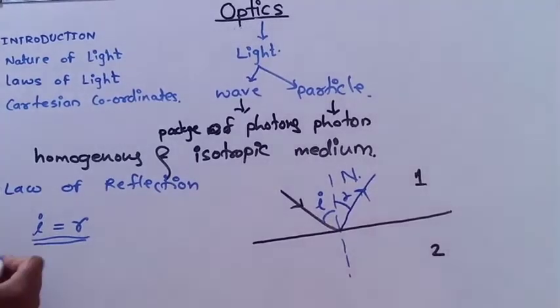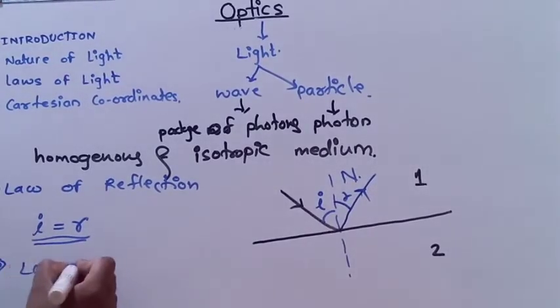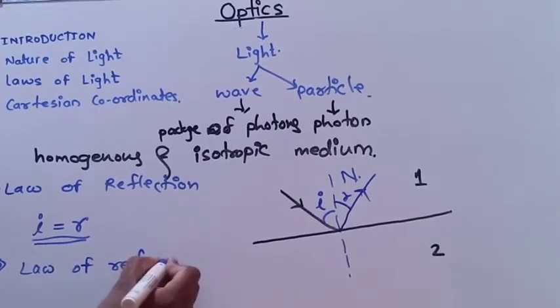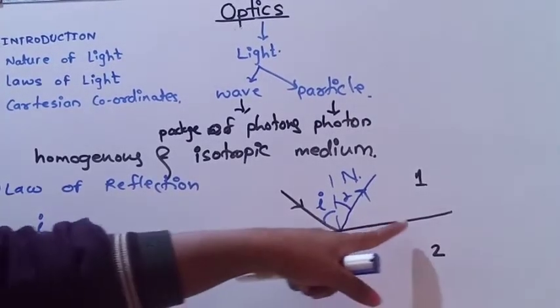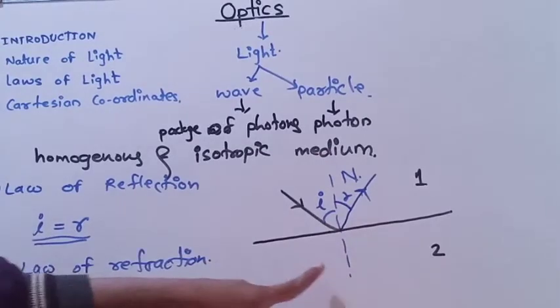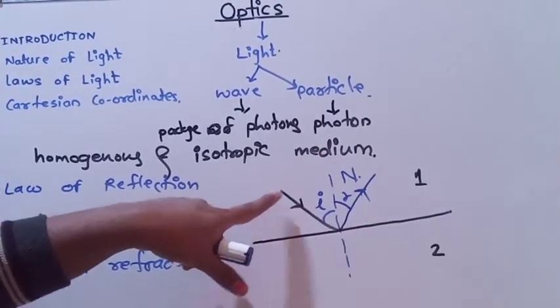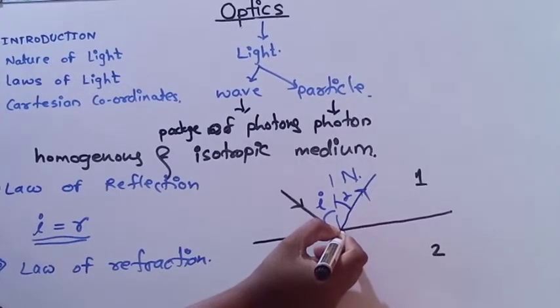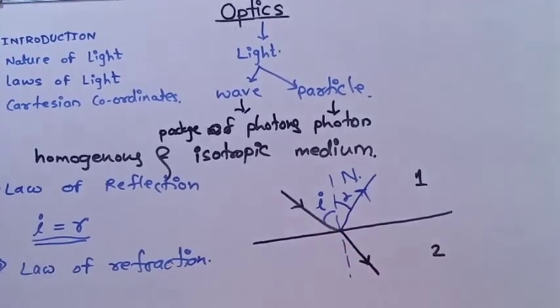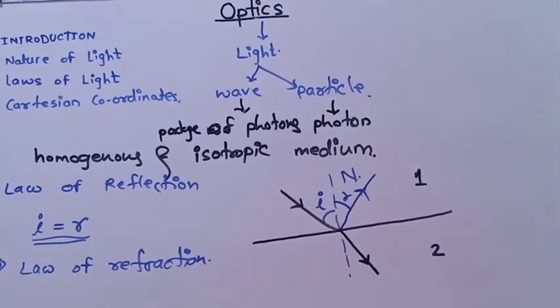Next law is the law of refraction. Okay, law of refraction. Again, see. Again there is a two-medium interface. This is the normal of this interface. Then if we incident a light, it partially reflects and some amount of light gets refracted. refract होते म्हणजे काय तर या मीडियम मधून ती दुसऱ्या मीडियम मध्ये जाणार आहे त्याला काय म्हणायचं आहे आपल्याला partially refraction and this phenomenon is called the refraction of light.